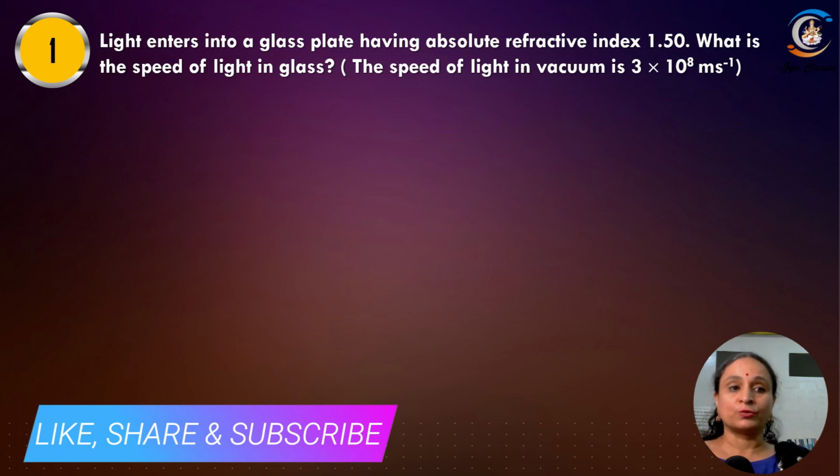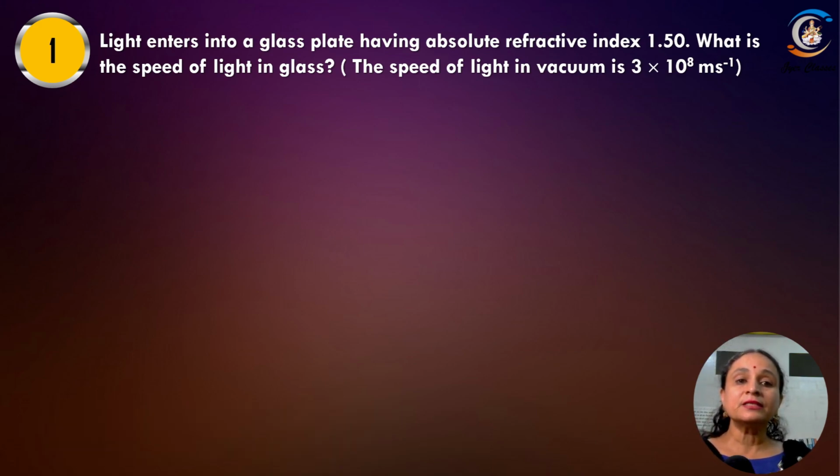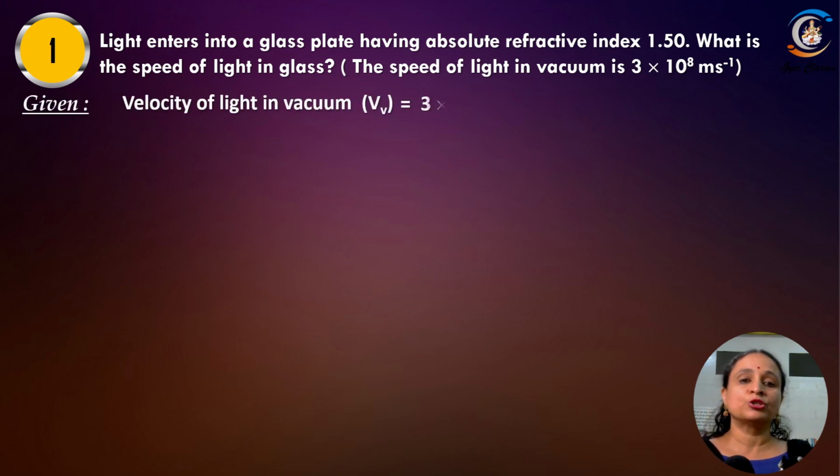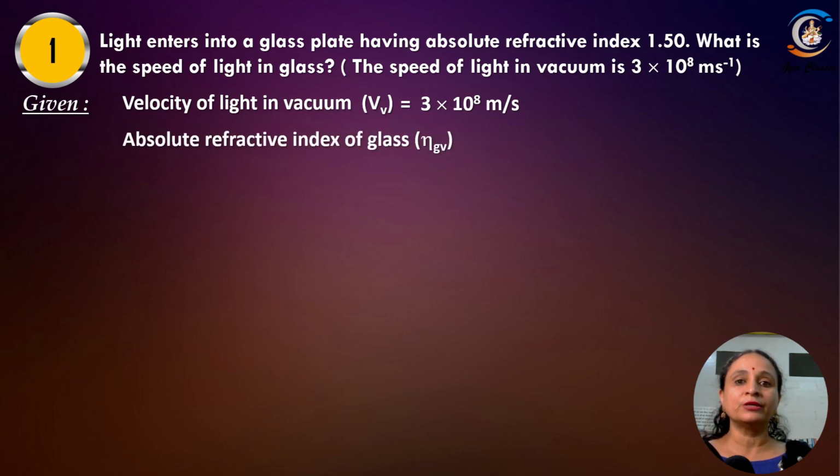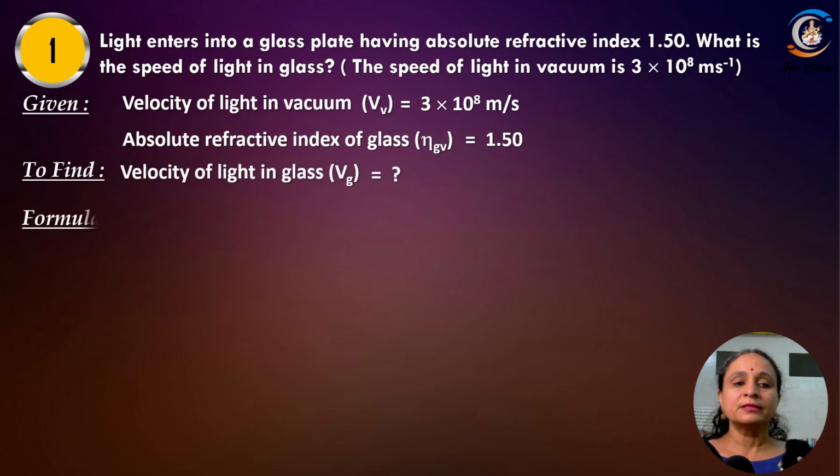Okay. The first question we have: the light enters into a glass plate having an absolute refractive index of 1.50. What is the speed of light in the glass? Speed of light in vacuum is 3 into 10 to the power of 8 meters per second, right? Absolute refractive index is 1.50, to find velocity of light in glass. Okay, we'll put it in the complete formula.